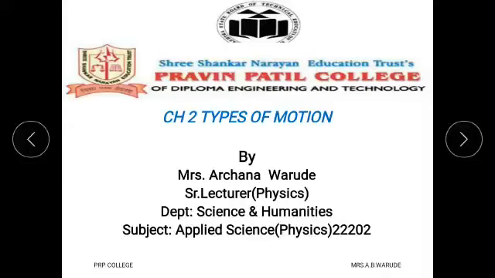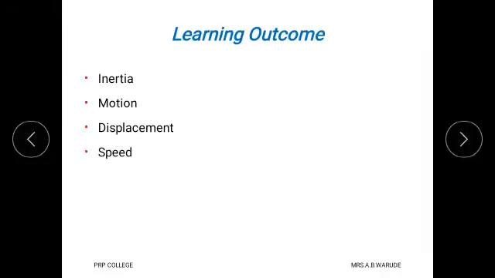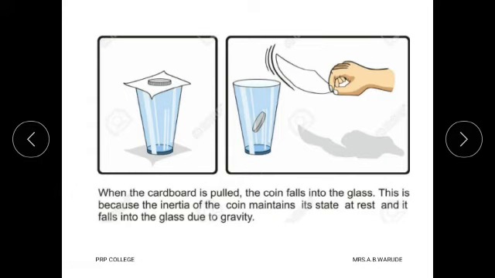Today we are going to start chapter number 2 of Applied Science, that is types of motion. And in this video we are going to learn about what is meant by inertia, what is meant by motion, and what is the definition of displacement and speed. For that, first observe this photograph.